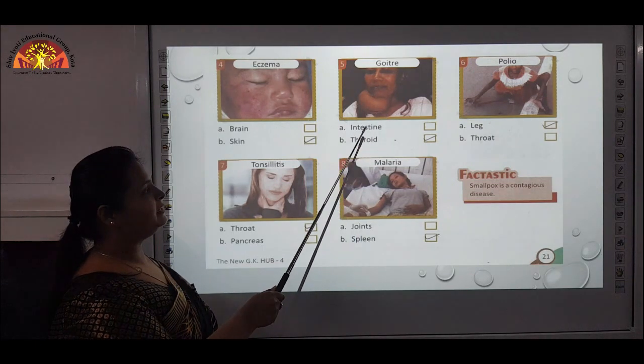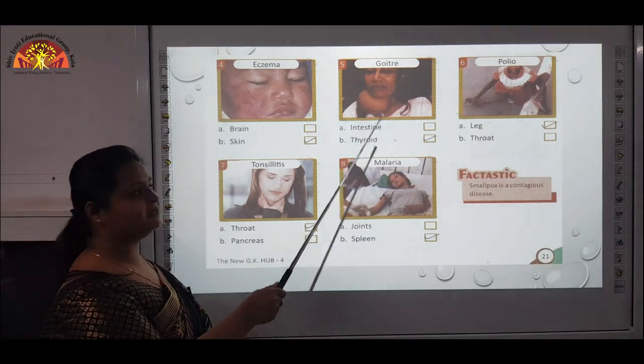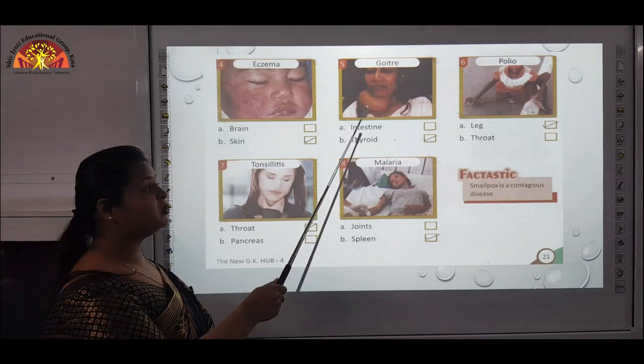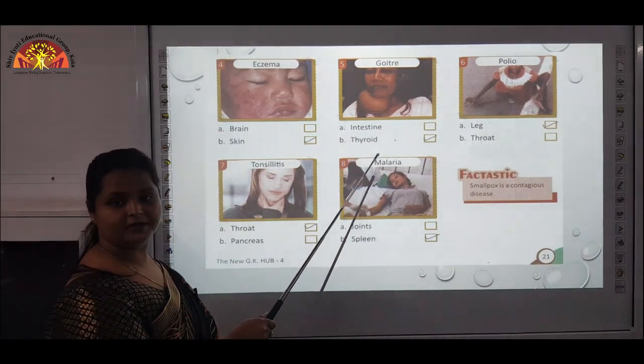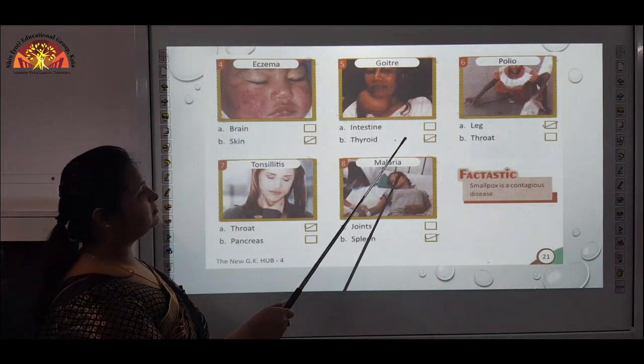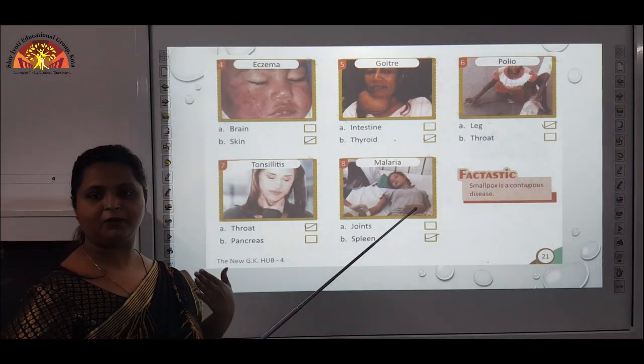Fifth one is goiter. Is goiter in the intestine or thyroid? Where is it caused? Because of what is it caused? It is the thyroid. It is caused by lack of iodine.